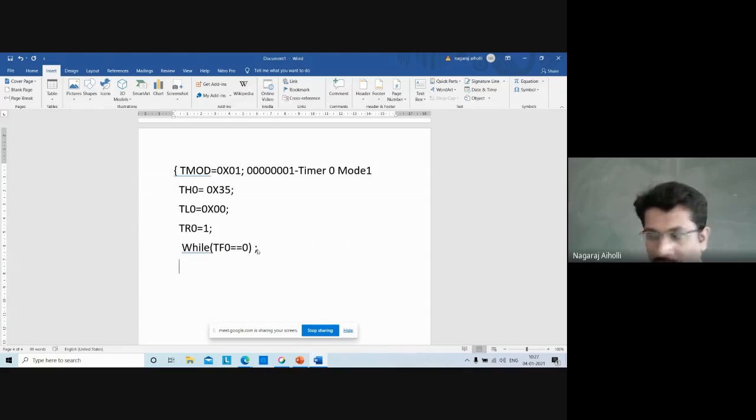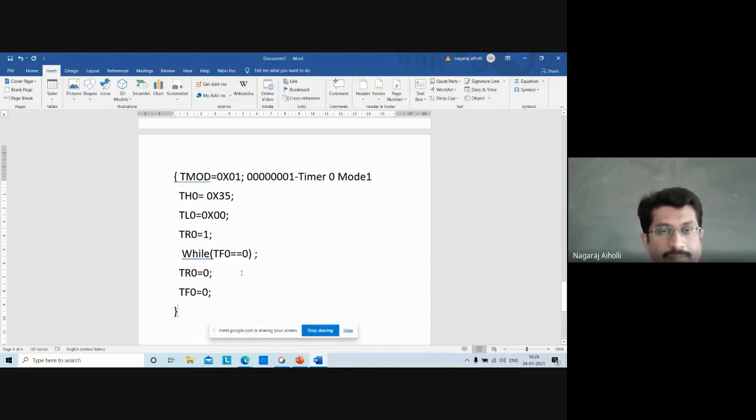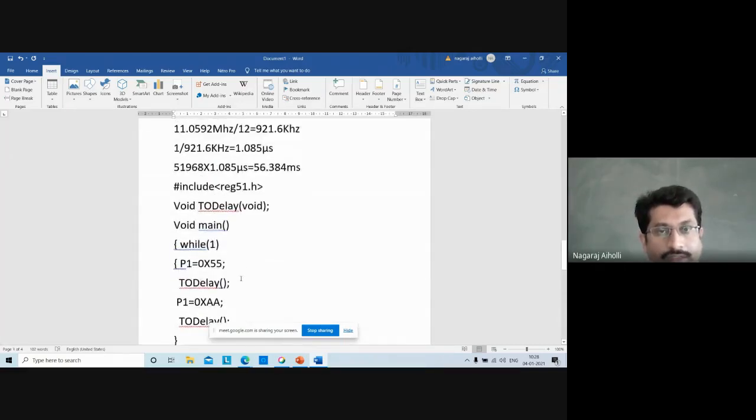Once it comes out of the loop, we have to stop the timer. In assembly we use CLR TR0, so instead of that we are using TR0 is equal to 0. Then clear the overflow flag, TF0 is equal to 0, for the next round of operation. Okay. This is how we have to write the C program for generating the delay.